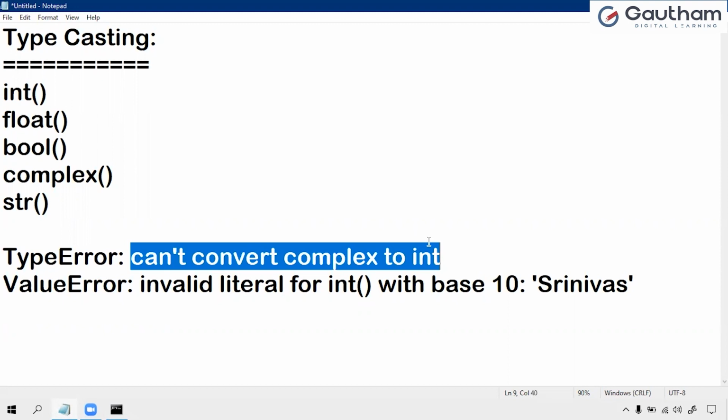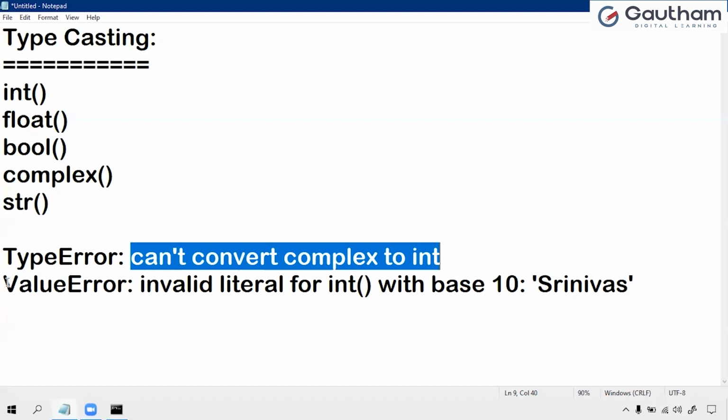Simple. Srinivas is not possible to convert into integer, right? But if you take the integer value 10 and convert it to a string, it is possible. So based on this precedence only, it converts from one data type to another data type. In this process, a complex value is not possible to convert into integer.